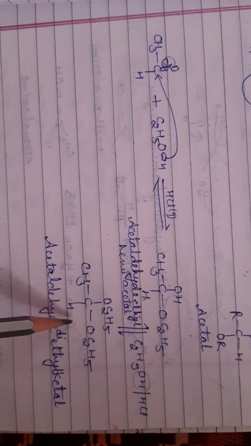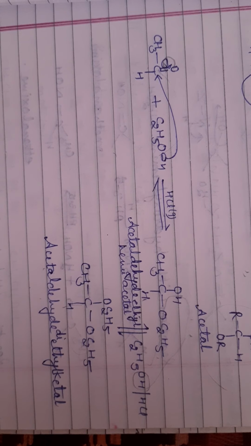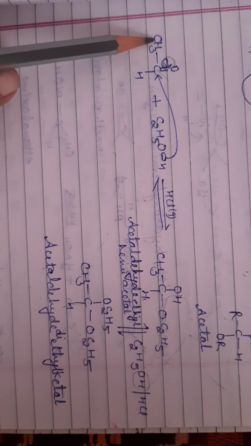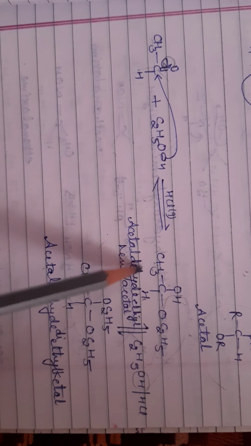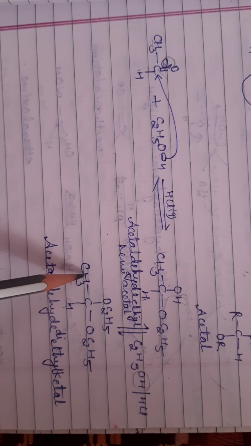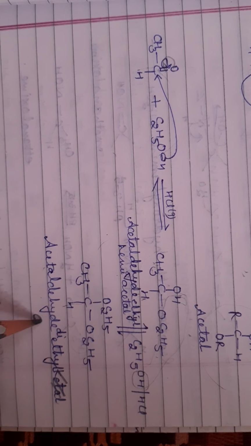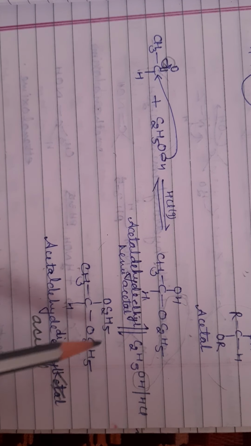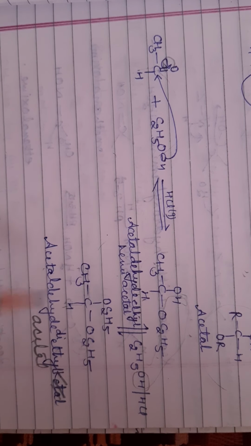This is called acetaldehyde. This part is acetaldehyde ethyl hemiacetal. And this is your acetaldehyde diethyl acetal, not ketal, not hemiacetal.